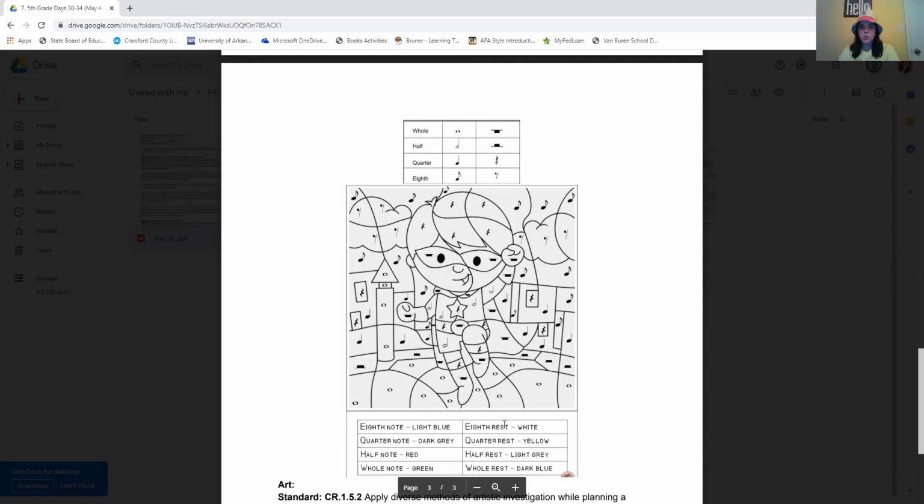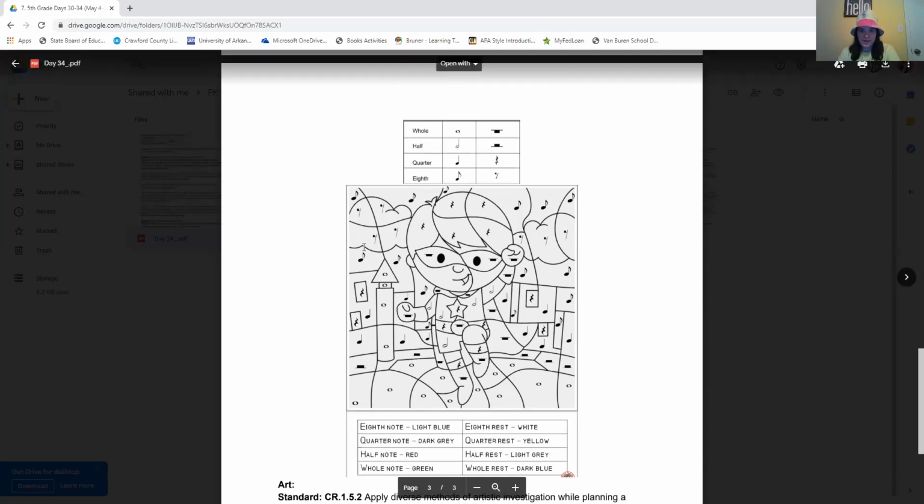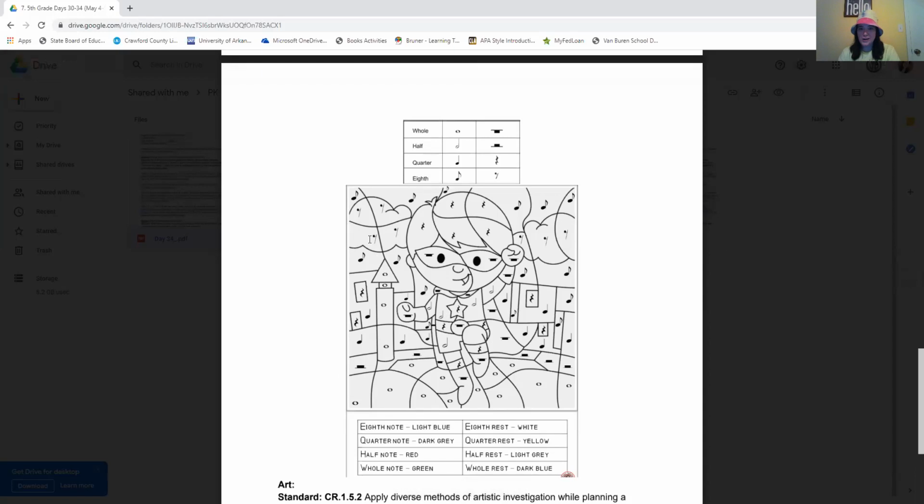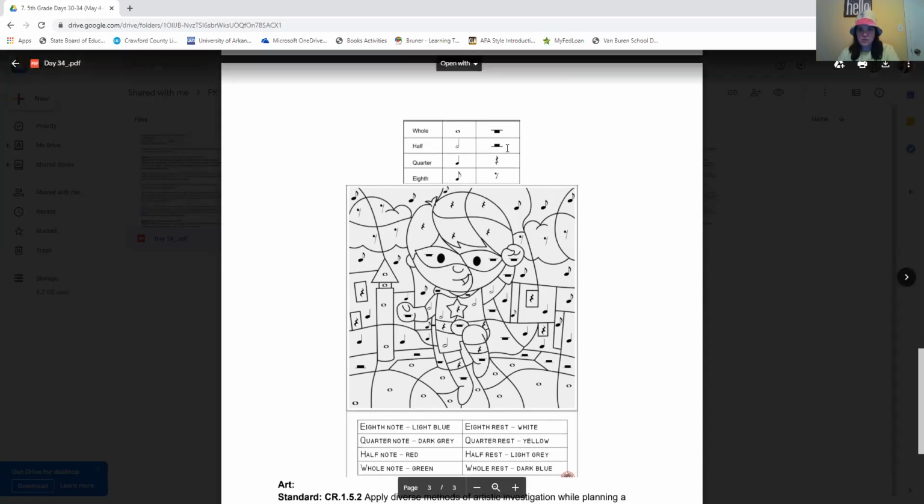Your eighth rest is white. So let me find an eighth rest. This right here. So you could just leave it white, or you could get your white crayon out and color that section. Or your quarter rest. So what does a quarter rest look like?